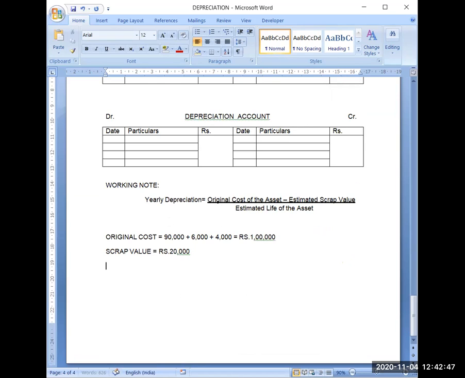Then what is the estimated life? Estimated life of machine is equal to 10 years. Now I have all the three information. I can use this formula.